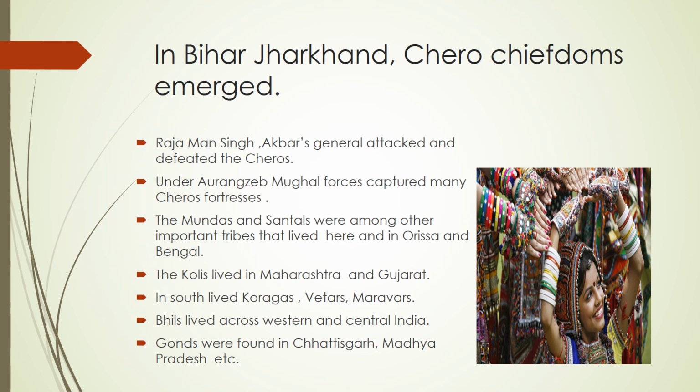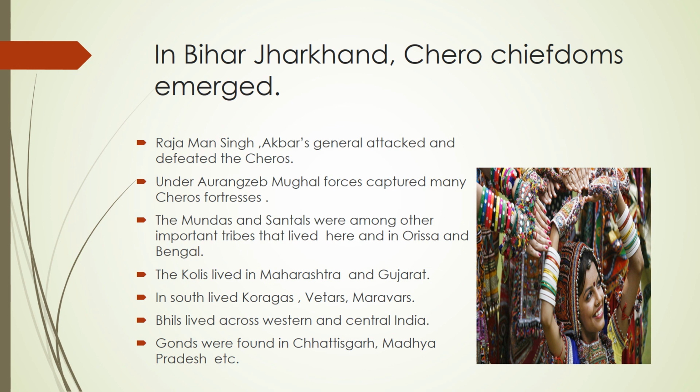The Maharashtra highlands and Karnataka were home to the Kolis, Berads and numerous others. Kolis also lived in many areas of Gujarat, and there were other tribal populations of Korgas, Vetars, Marwars, etc. The large tribe of Bhils was spread across western and central India, and by the late 16th century many of them had become settled agriculturists and some even zamindars.